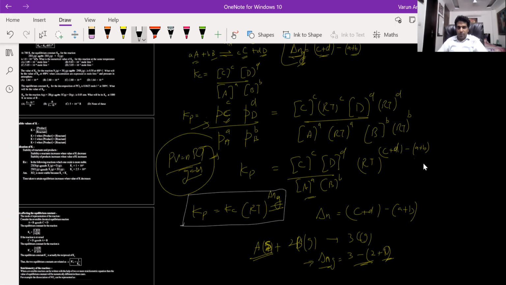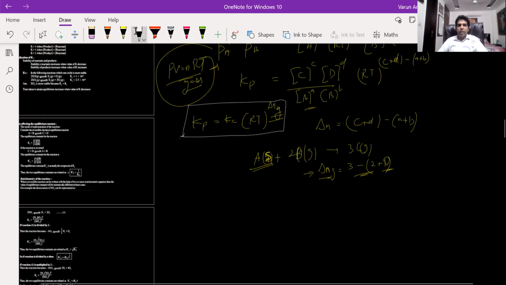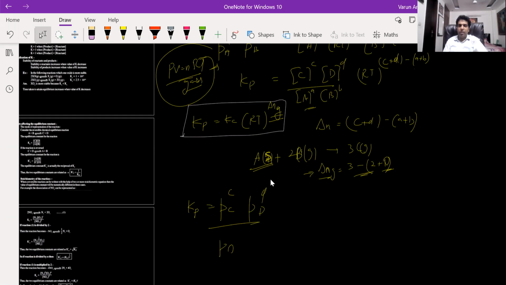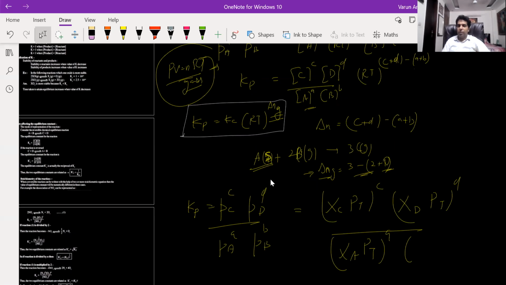Now let us find out the relation between Kp and Kx. Now what is Kp? So Kp will be partial pressure of C raised to power c, partial pressure of D raised to power d, upon partial pressure of A raised to power a and partial pressure of B raised to power b. Now what is partial pressure? So partial pressure of C will be mole fraction of C into total pressure. Similarly, mole fraction of D into total pressure for D, mole fraction of A into total pressure for A, and mole fraction of B into total pressure for B.